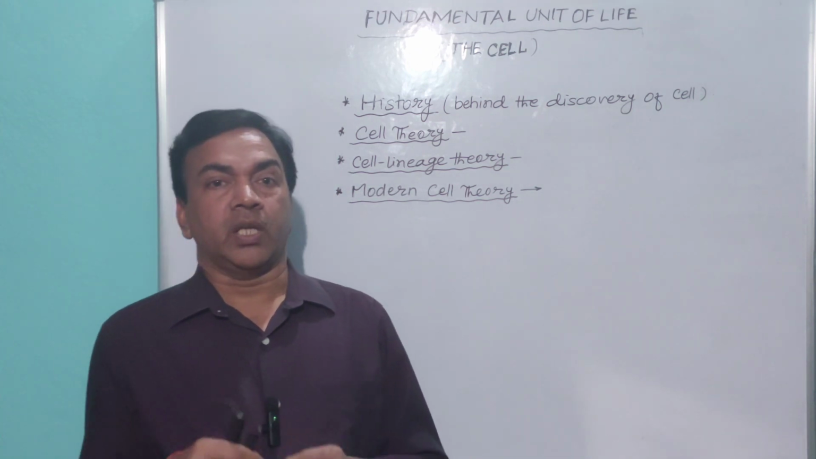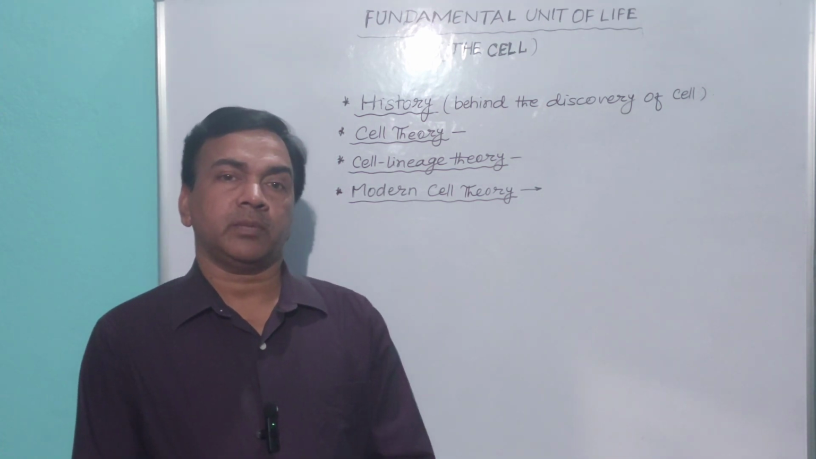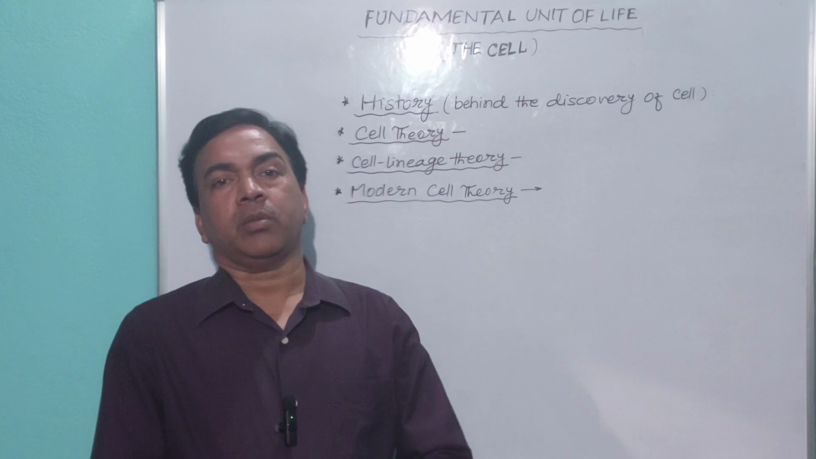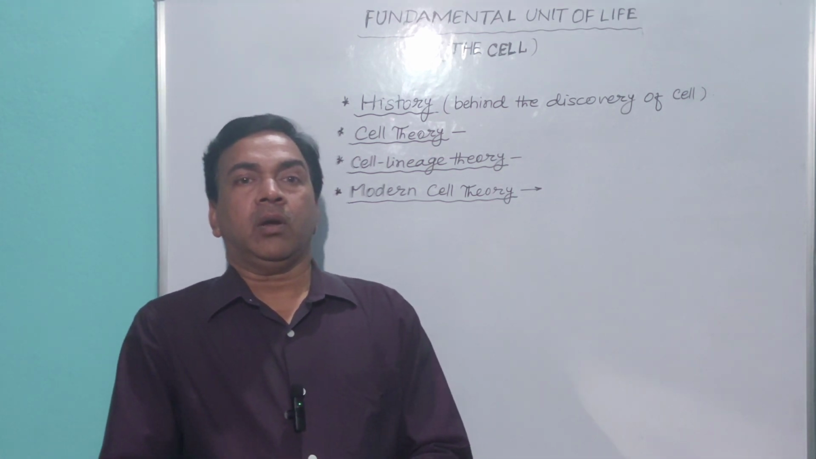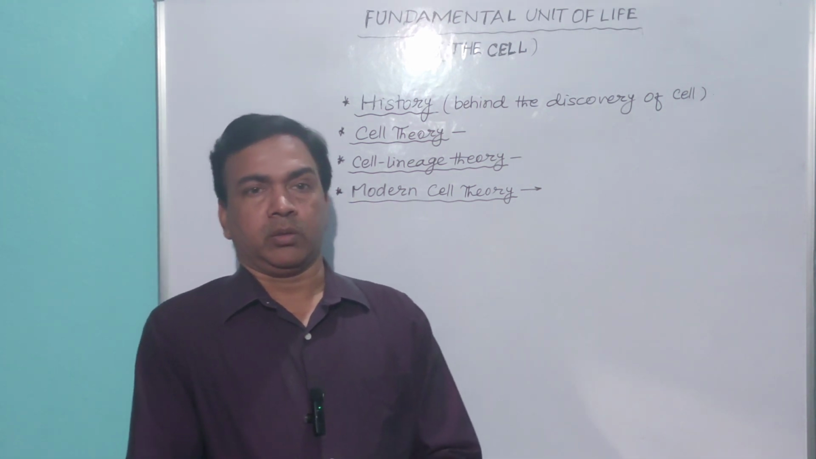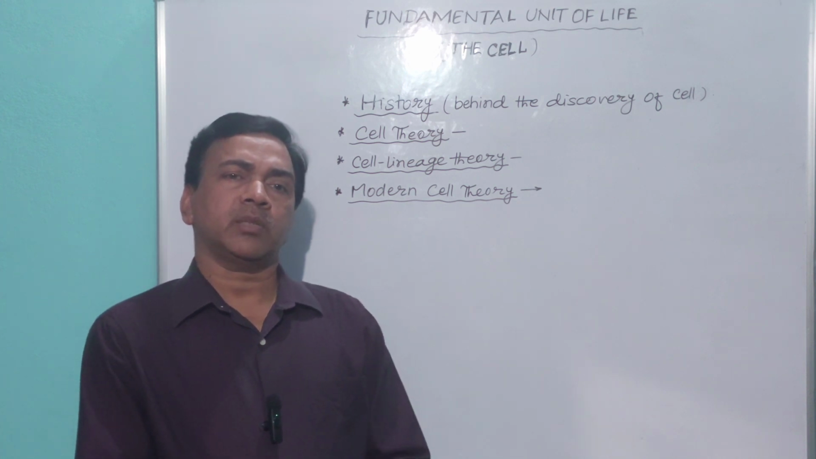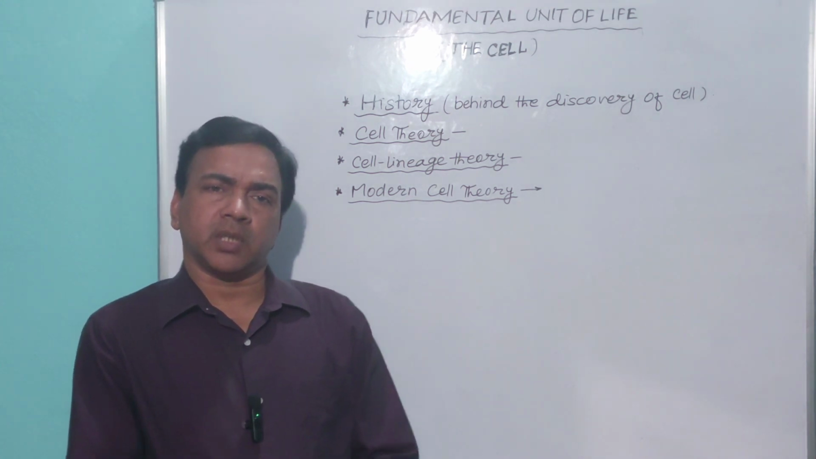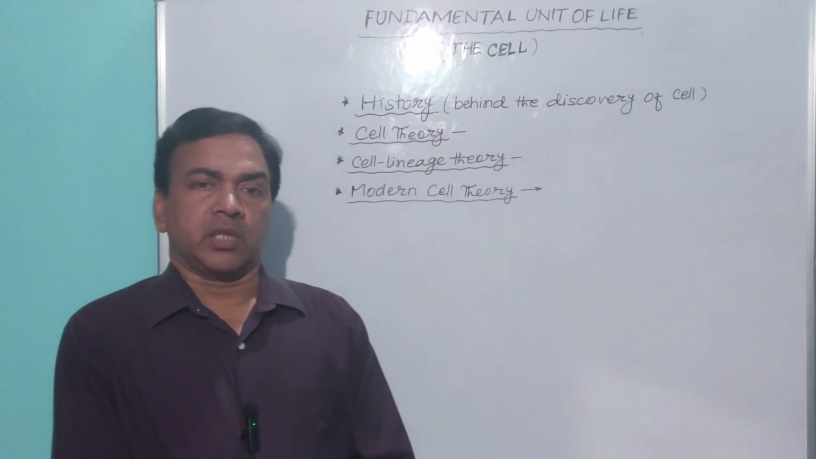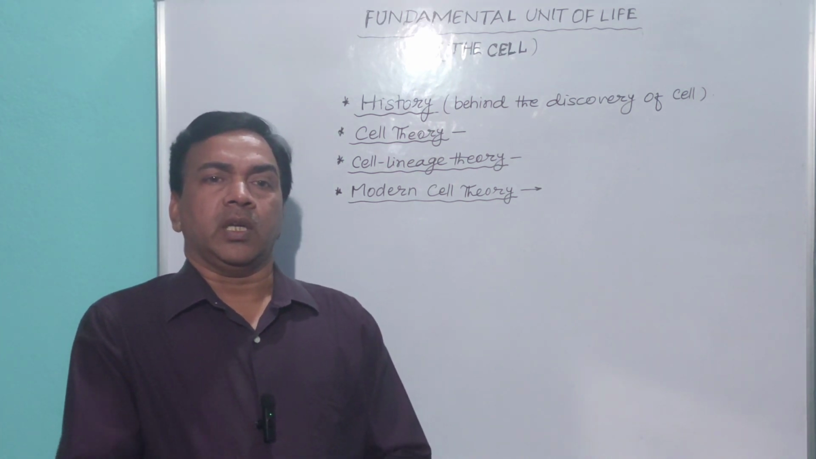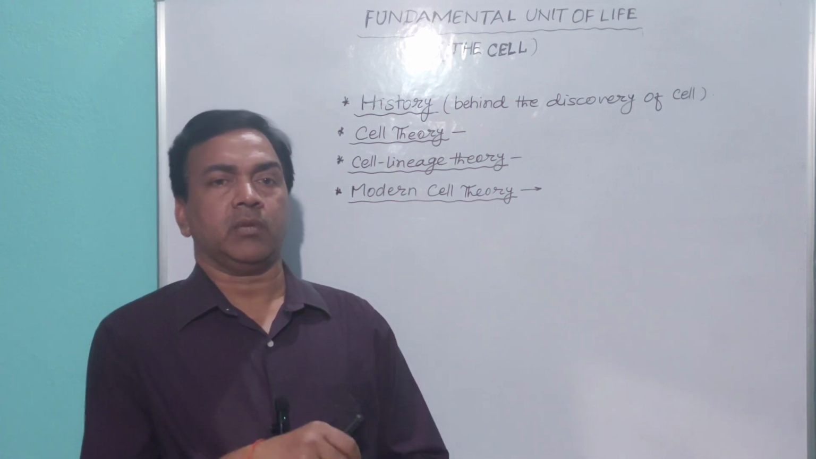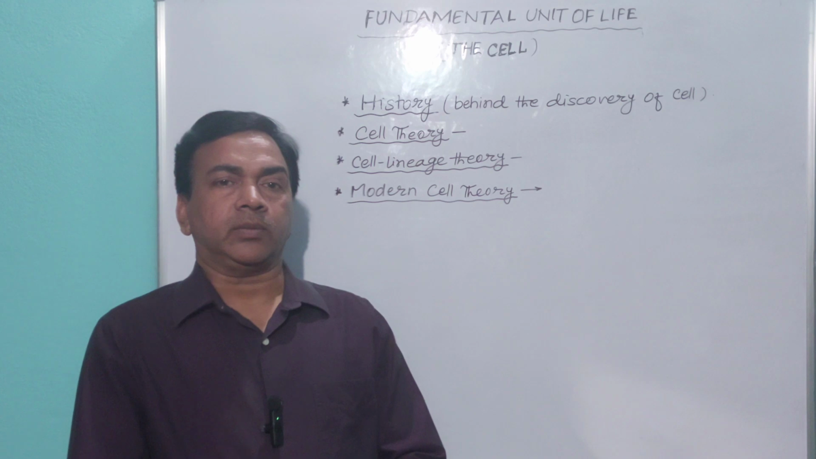What is the history behind the discovery of cell? Robert Hooke cut thin slices of cork and observed them under a self-prepared crude microscope. He found many small chambers, numerous small chambers, and the small chambers are called cellula in Latin. Hence, he named them cell in English. That is, the term cell was taken from a Latin word cellula.